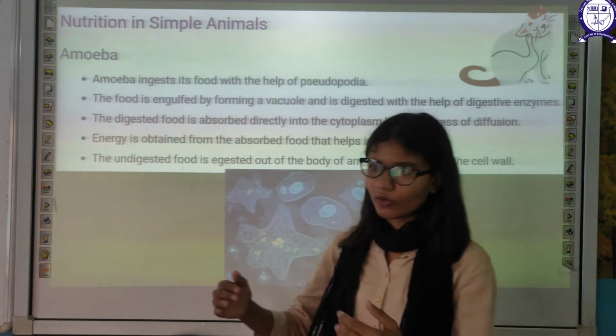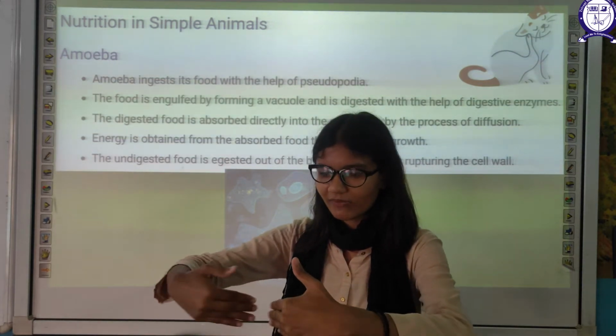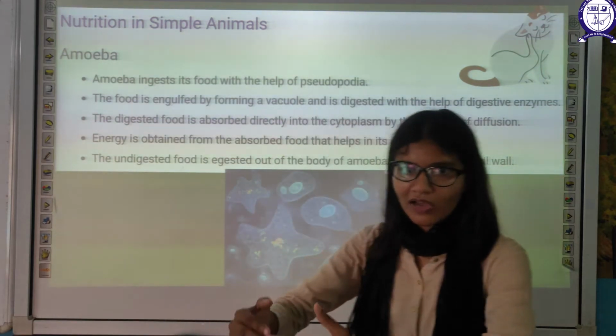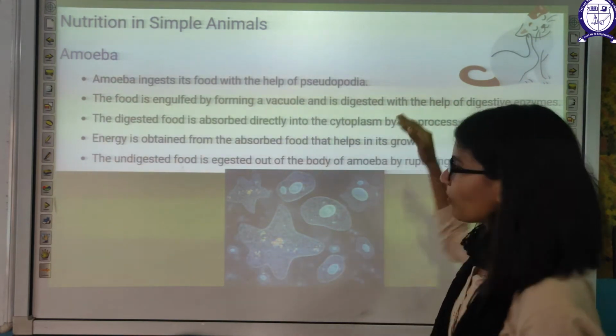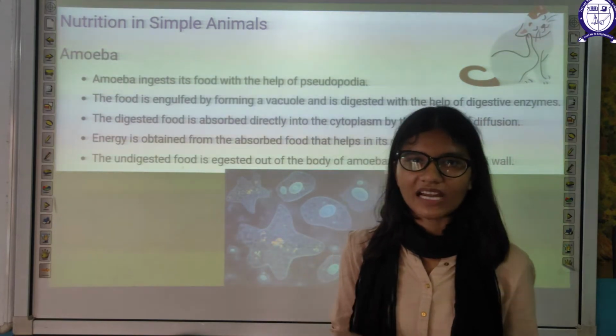It engulfs the food by forming a vacuole. What will it do? It will form a hand-like shape, and suppose food is somewhere like this, then it will engulf the food. It will take the food inside, form the vacuole, and digest the food with the help of digestive enzymes. It has digestive enzymes inside its body.